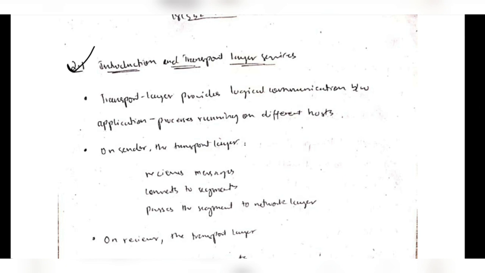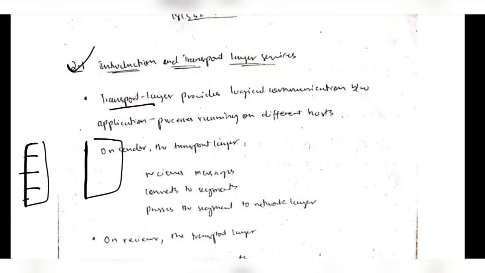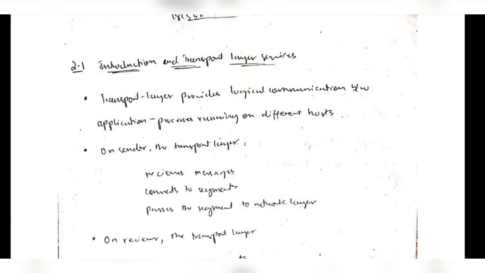What is a transport layer? There are many layers from one part to the other. If you want to transfer data, there are many layers like application layer, network layer, physical layer, and transport layer. What the transport layer does is it will receive the data from the upper layer and transfer it to the other device. There are some protocols which you need to follow while transferring the data, and that's what we will be looking at in this module.